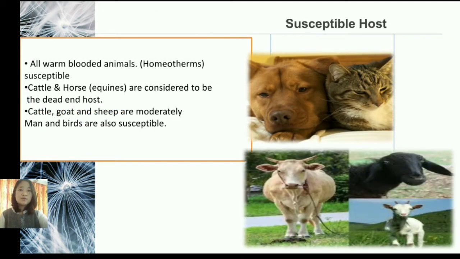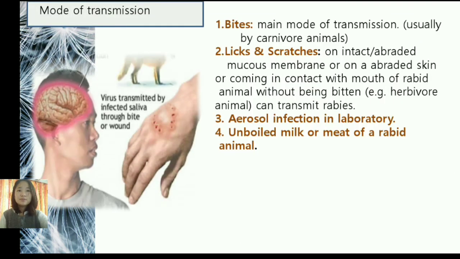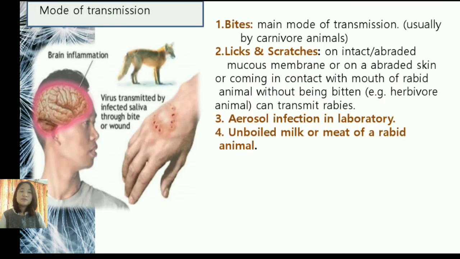Now the susceptible host. All warm-blooded animals, including some domestic animals and man, including birds, are susceptible to this viral disease. Now the mode of transmission. Some of the major modes of transmission include bite of a rabid animal, licks, scratches, infection through the aerosol route, and consumption of the contaminated meat of the rabid animal.